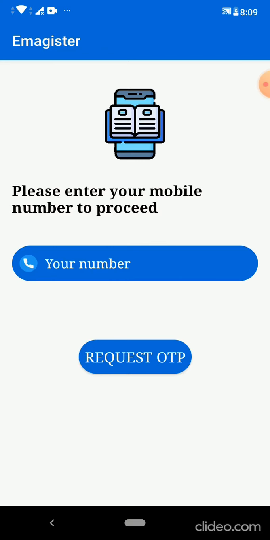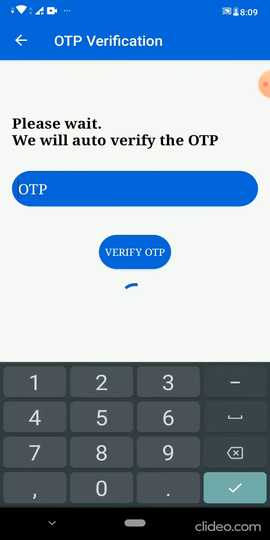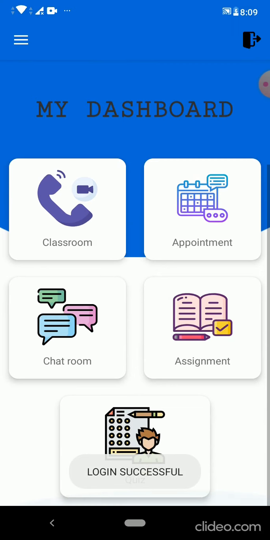Basically you can log in with two types of accounts, a teacher account and a student account. First I'm going to log in with the teacher's account, and only those can log in whose number is there in the database, like in the college database. This will prevent spammers from entering the app. Since I'm using a testing app, I use the testing OTP.